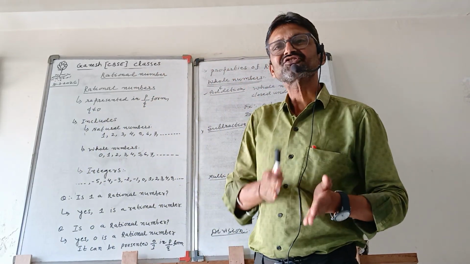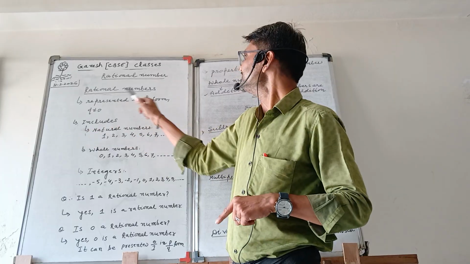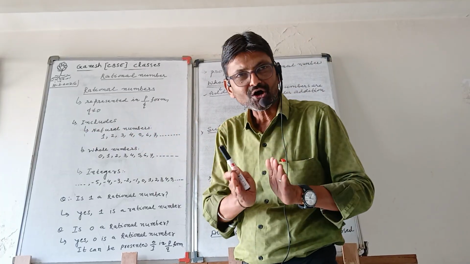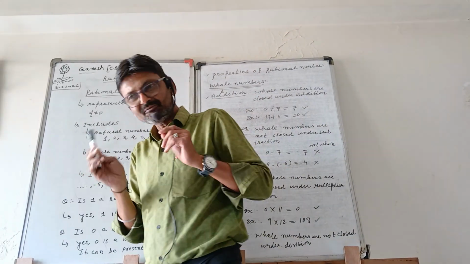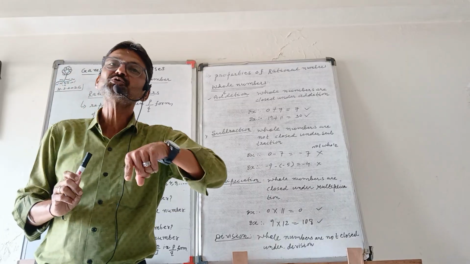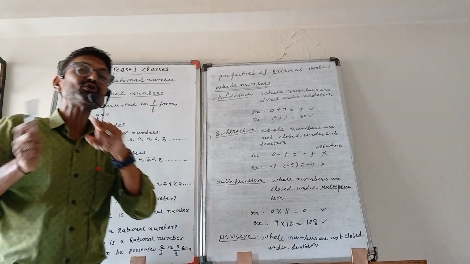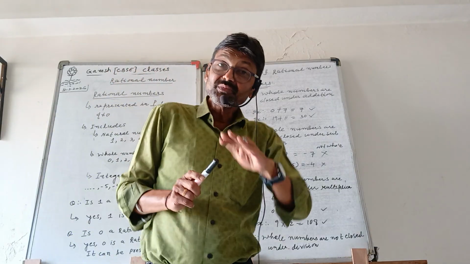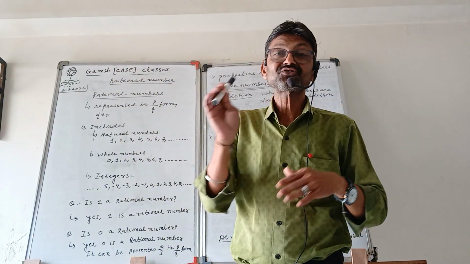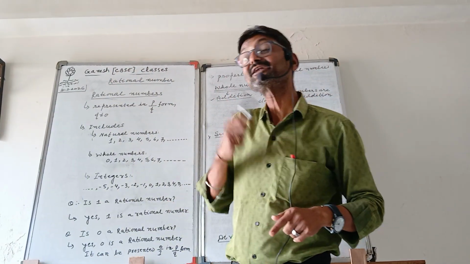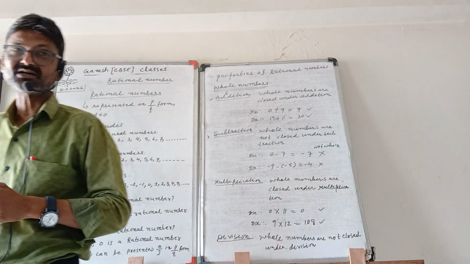It is said that the rational numbers can be presented in the p by q form, where the condition is that q, the divisor, should not be 0. It can be 1, 2, etc., but it should never be 0. Then and there the number can be called a rational number.